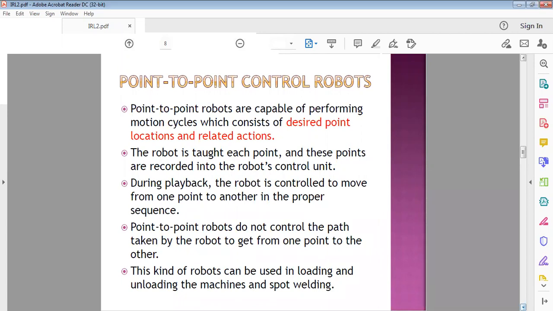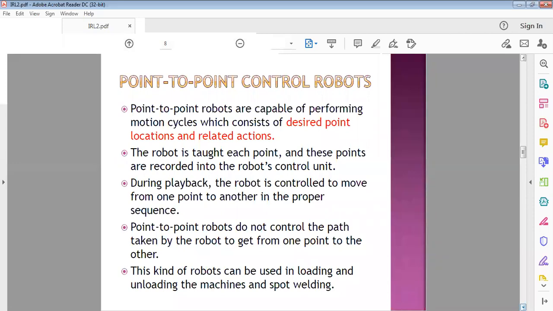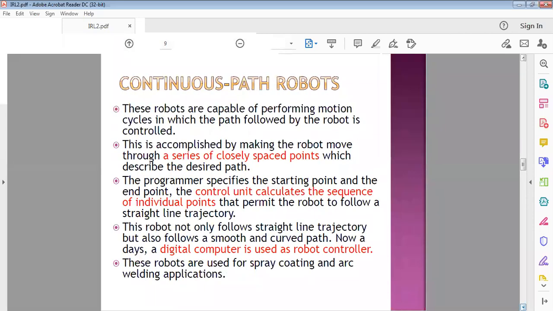Point-to-point robots do not control the path taken by the robot to get from one point to the other. Whatever path it follows from one point to another point, the path is not controlled by the robot; only the points are controlled. The applications are spot welding and loading and unloading of the lathe machine and milling machine. Next, continuous path robots.